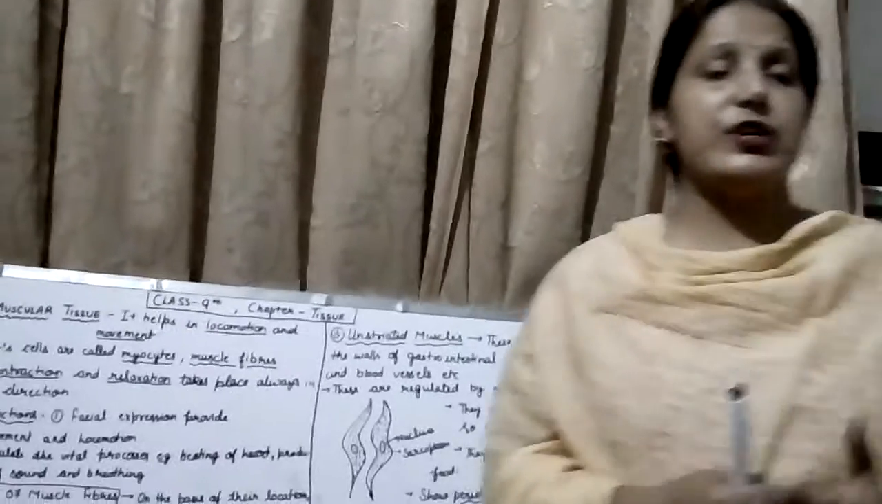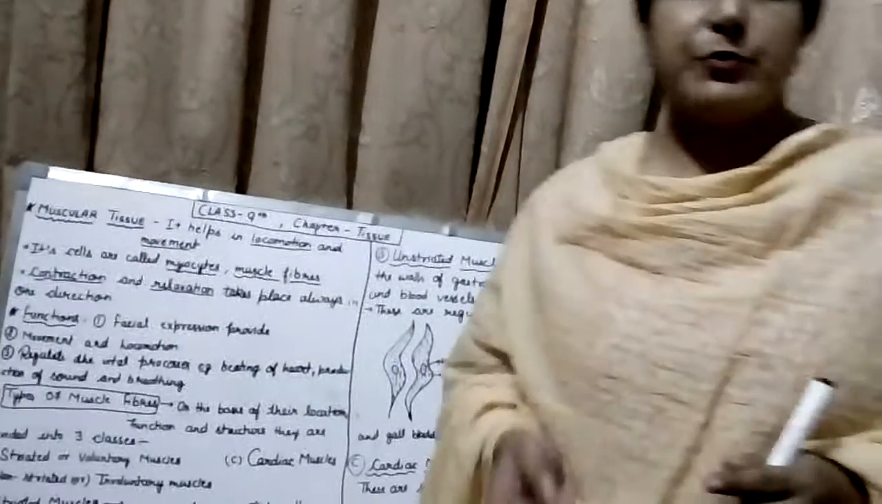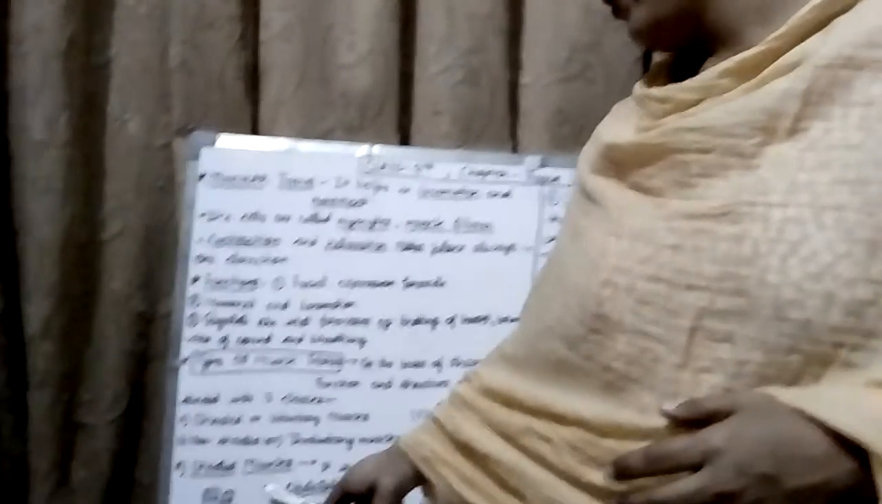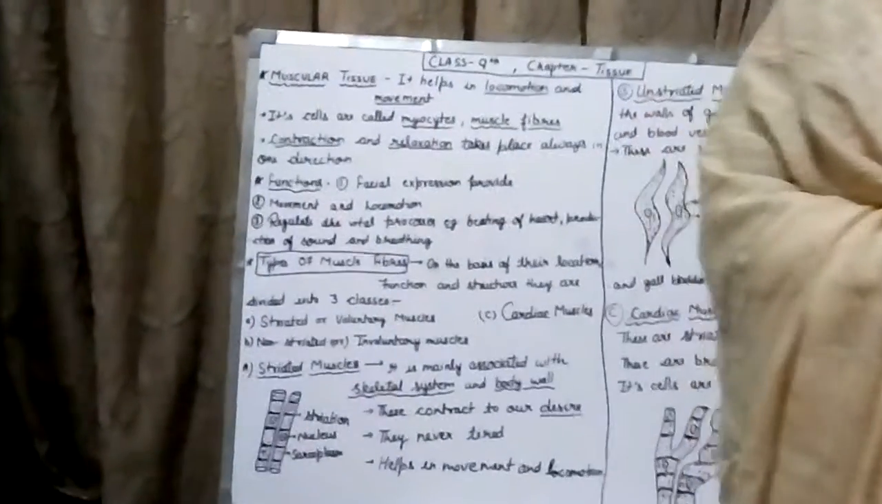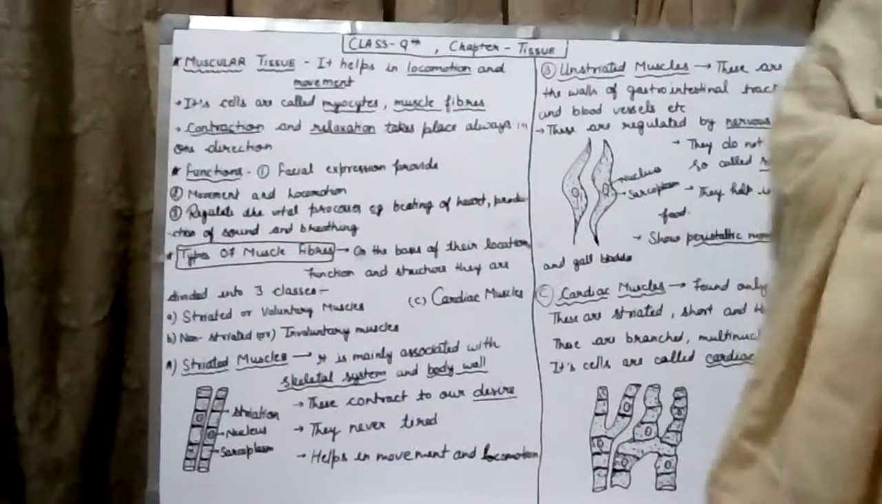Now, types of muscular tissues. There are three types of muscular tissue in our body on the basis of their location, their structure, and their function: striated muscles, unstriated muscles, and cardiac muscles. Now we discuss the first one, that is the striated muscles, or we can say the voluntary muscles.